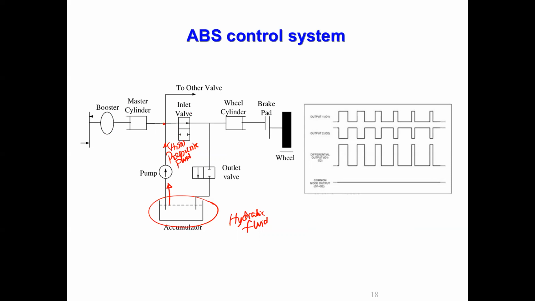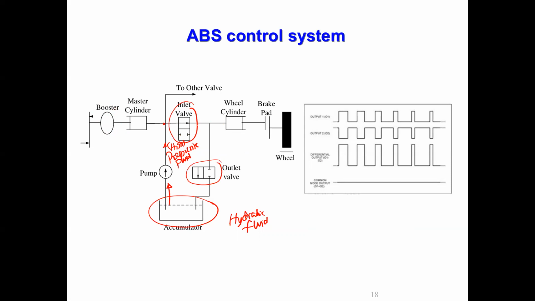You can see that this is the inlet valve. There's a booster which increases the pressure. This is the master cylinder. This is the inlet control valve, okay? And then this is the outlet control valve.